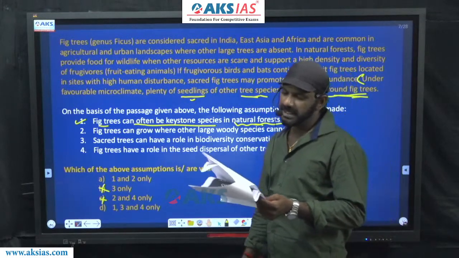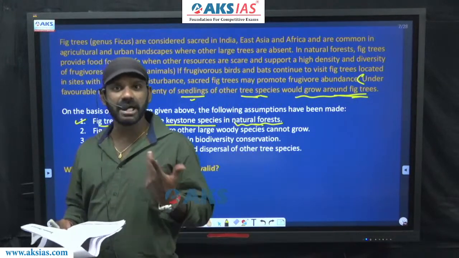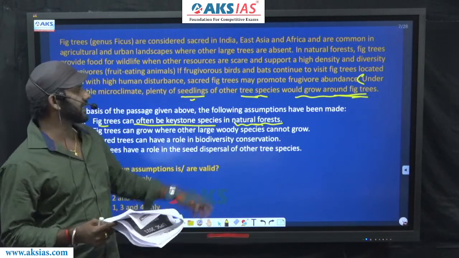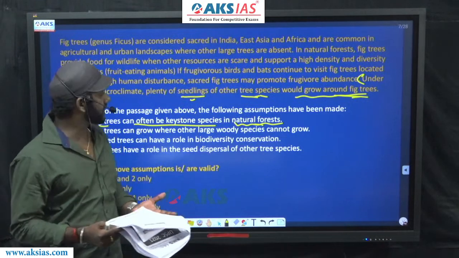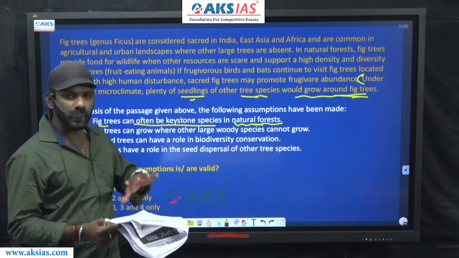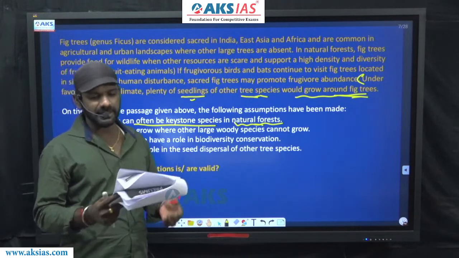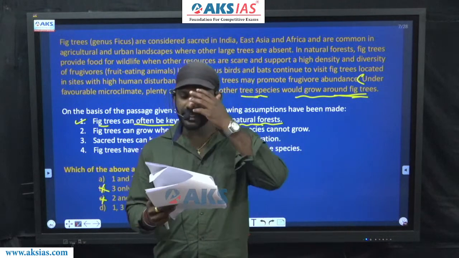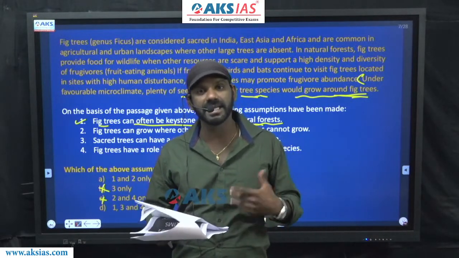Come to 2. Fig trees can grow where other large woody species cannot grow. This in a way contradicts the last sentence in fact. The last sentence says plenty of seedlings of other tree species would grow around fig trees. 2 says fig trees can grow where other large woody species cannot grow.